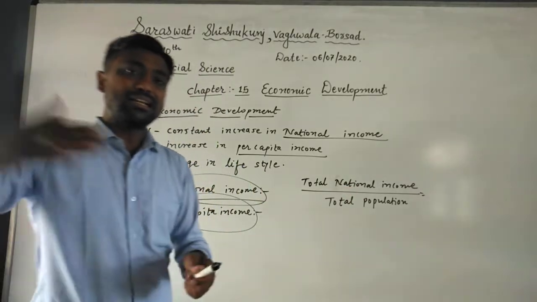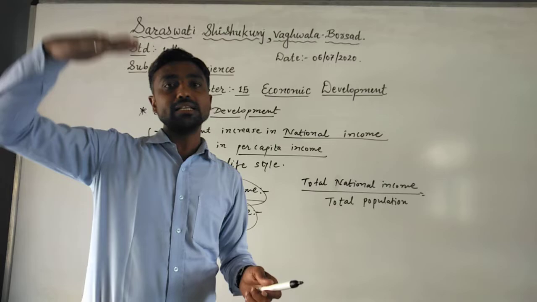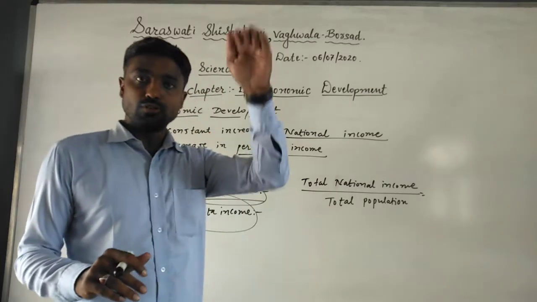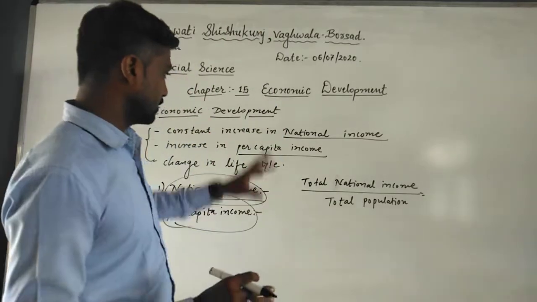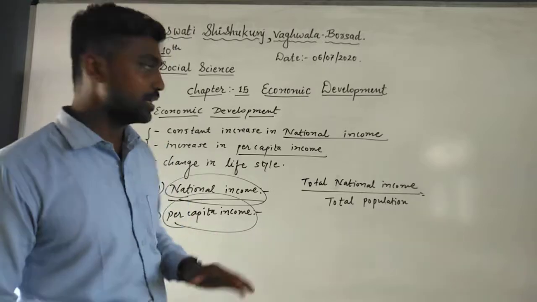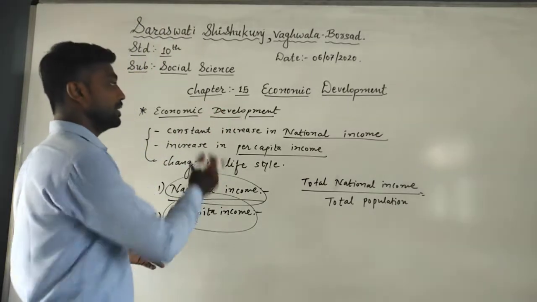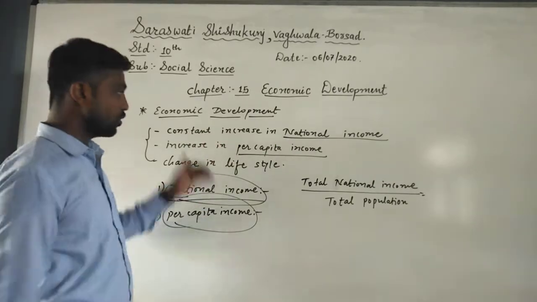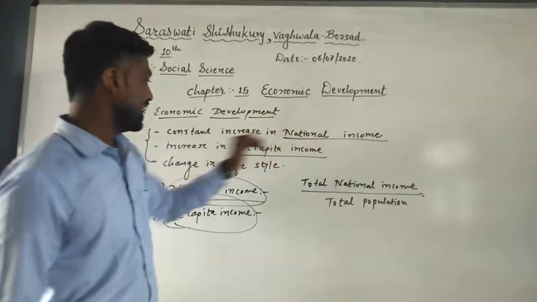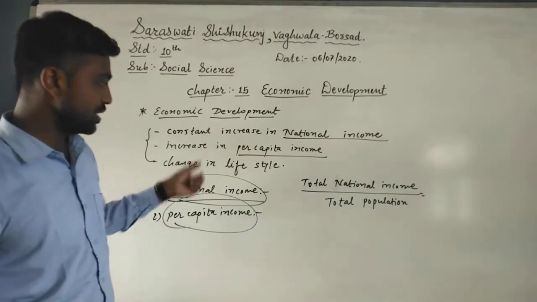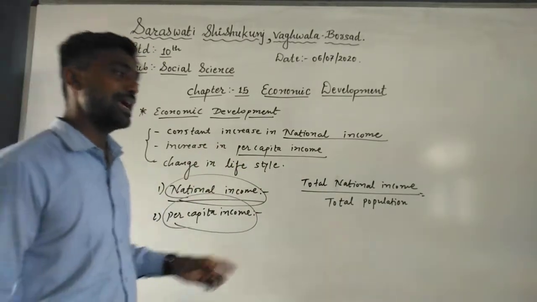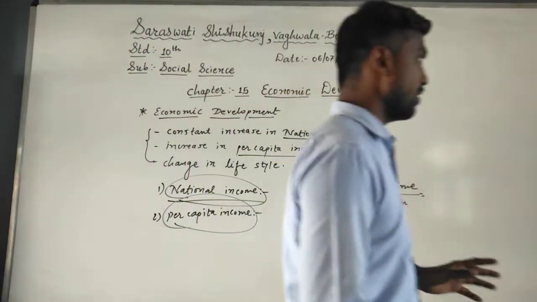So our population is constantly increasing, and our national income is also increasing. What is economic development? The definition requires three things: a constant increase in national income, an increase in per capita income, and a change in living standard or lifestyle.